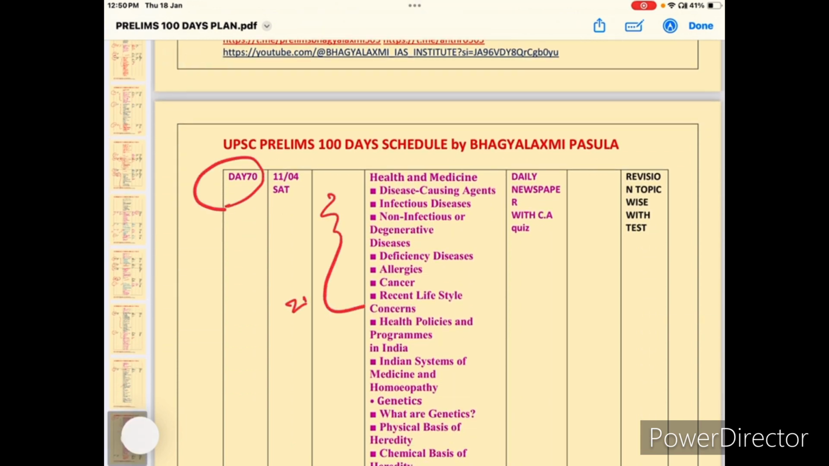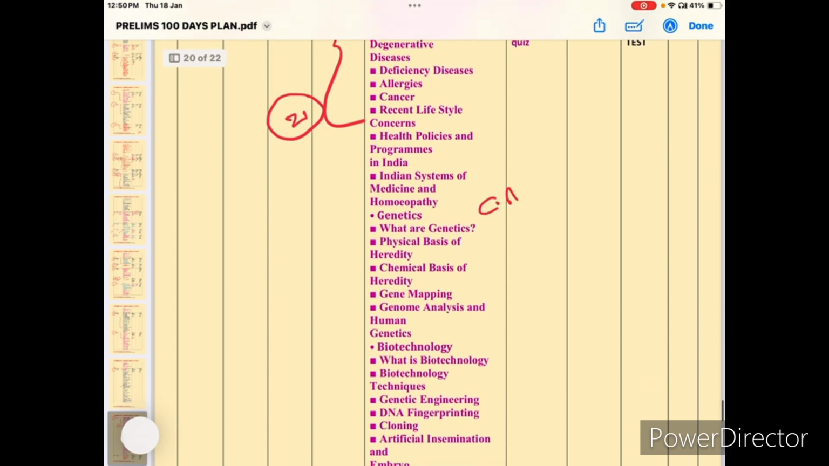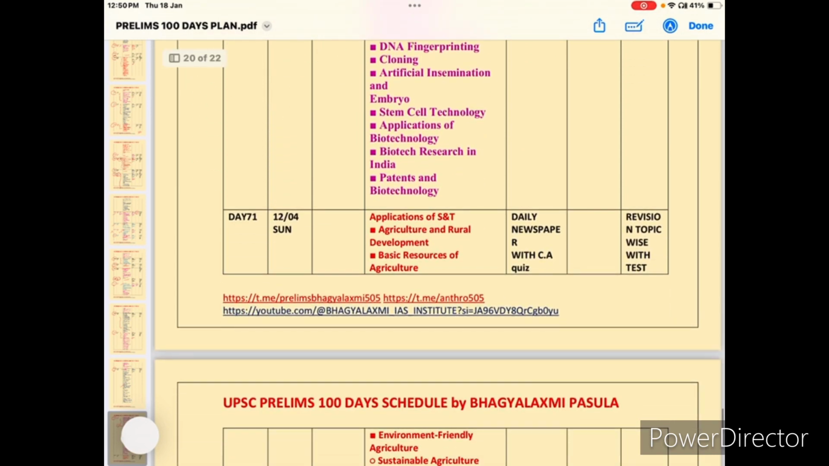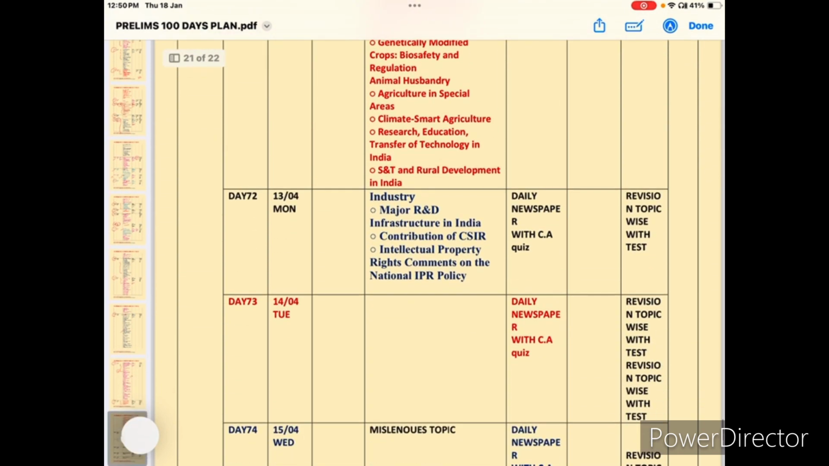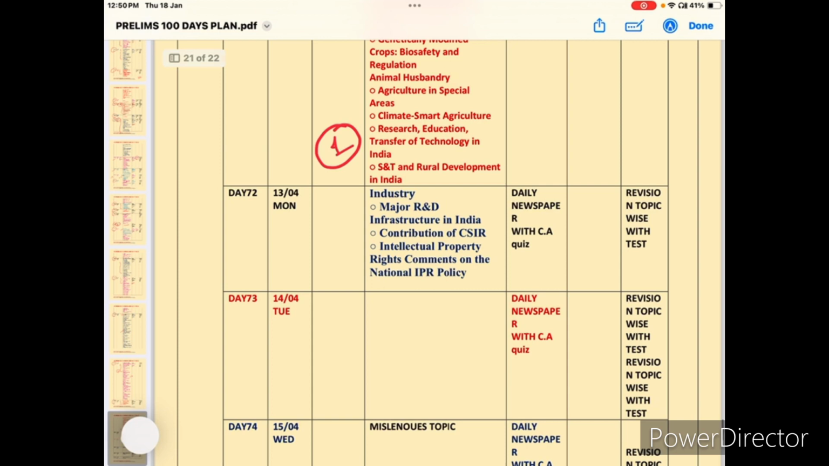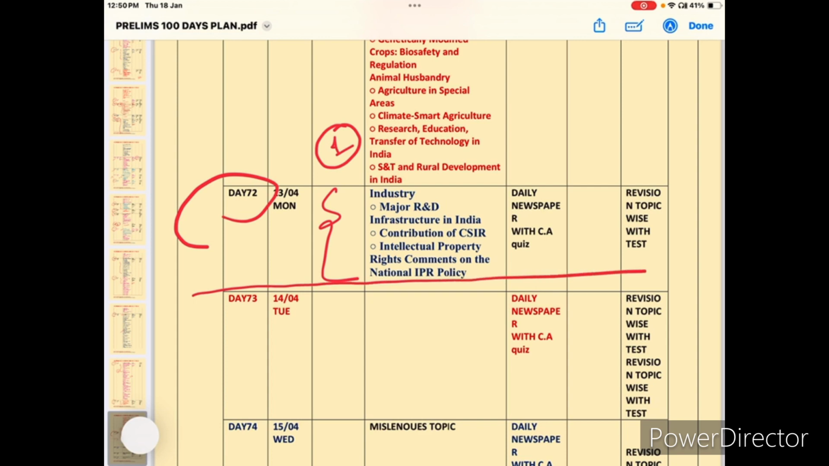And day 70 health and medicine. From here at least 1 or 2 questions are coming, one question is guaranteed, especially related to current affairs, also very important. And day 71 applications of science and technology, very very important, one question from this area. And on day 72 we complete the entire UPSC syllabus, science and technology also over.